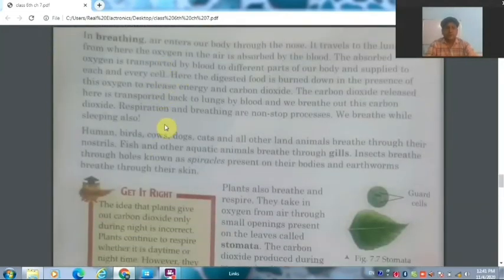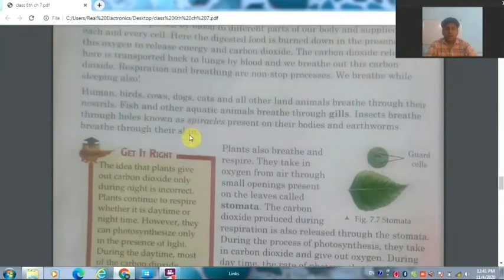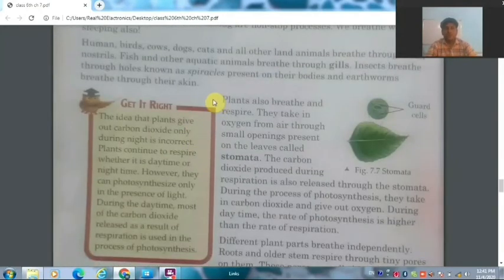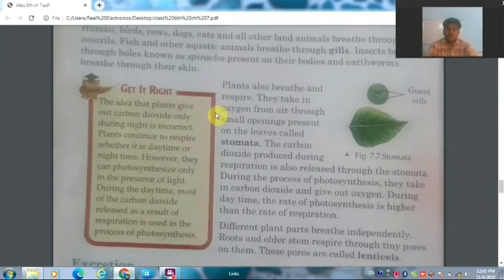Now all the living animals and human beings do this respiration process, and plants also do respiration. However, plants do photosynthesis in which they absorb carbon dioxide gas and release oxygen gas, but they also do respiration in which they absorb oxygen gas and release carbon dioxide gas. For this, plants have very small pores which are called stomata.